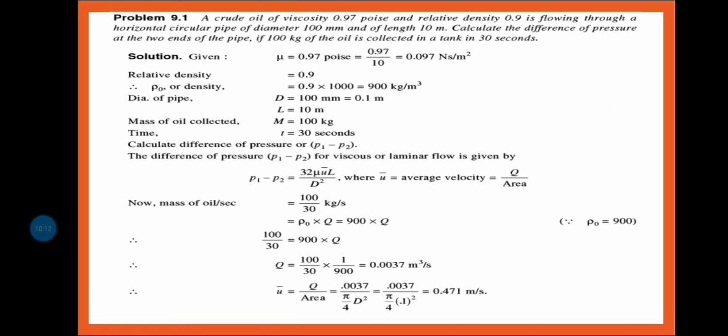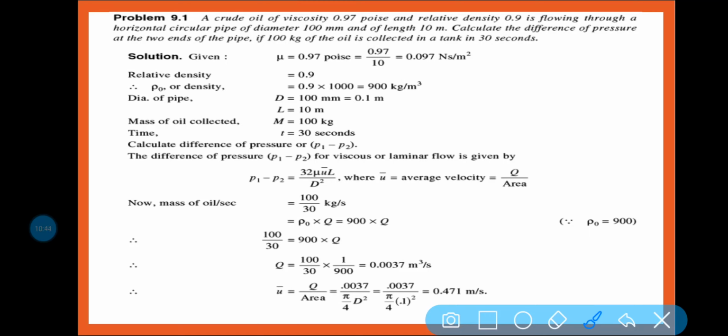Now let us solve some numerical. Here in this question it is asked that a crude oil, first of all go through the problem. A crude oil of viscosity 0.97 poise and relative density 0.9 is flowing through a horizontal pipe of diameter 100 millimeter and length 10 meter.